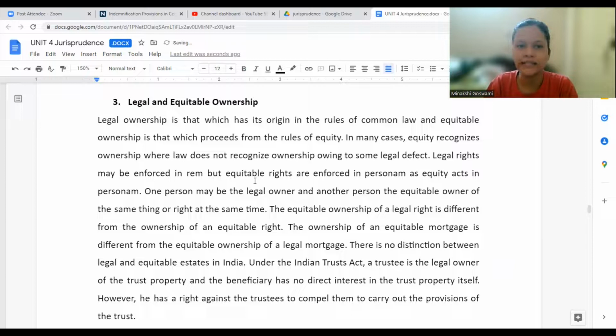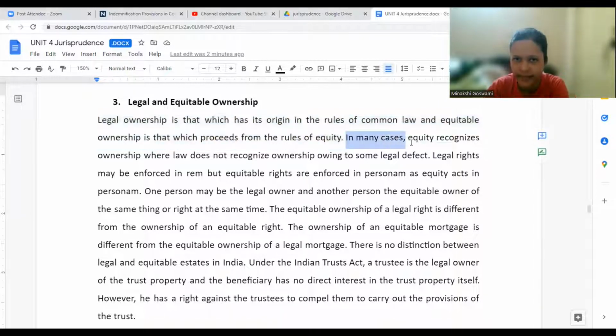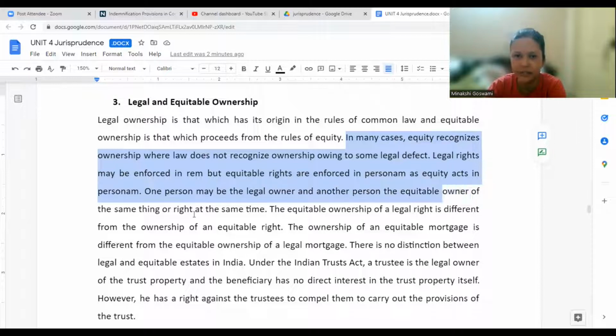Next one is legal and equitable ownership. Legal ownership is that which has its origin in the rules of common law, and equitable ownership is that which proceeds from the rules of equity. In many cases, equity recognizes ownership where law does not, owing to some legal defect. Legal rights may be enforced in rem, but equitable rights are enforced in personam, as equity acts in personam. One person may be the legal owner and another person the equitable owner of the same thing or right at the same time.